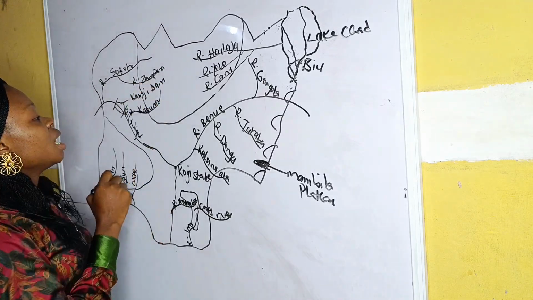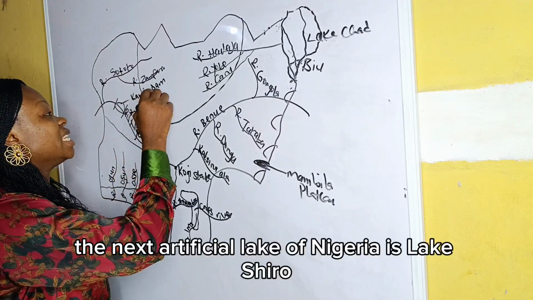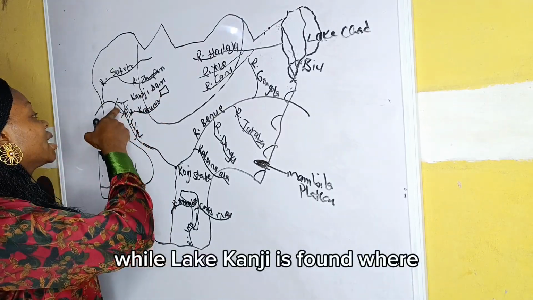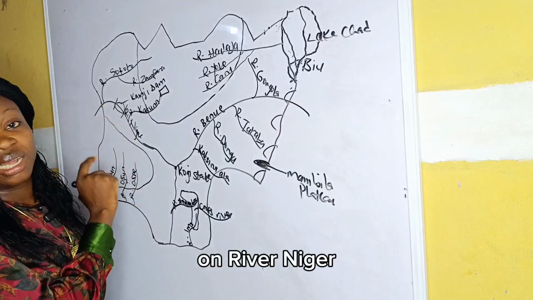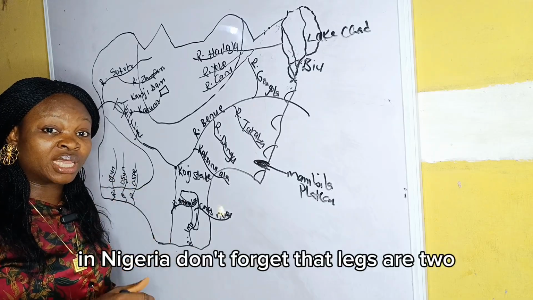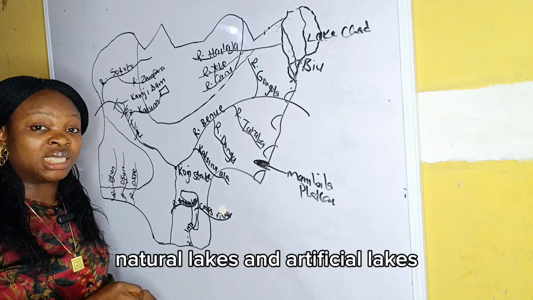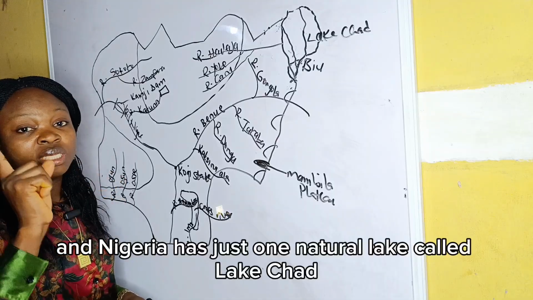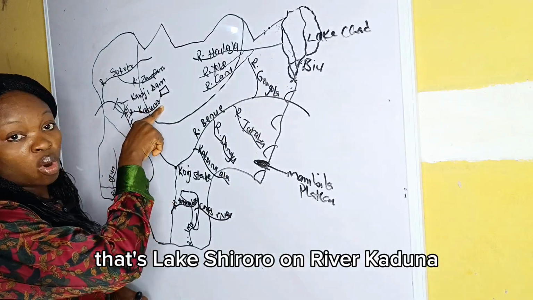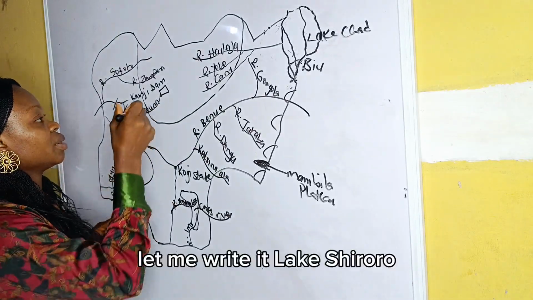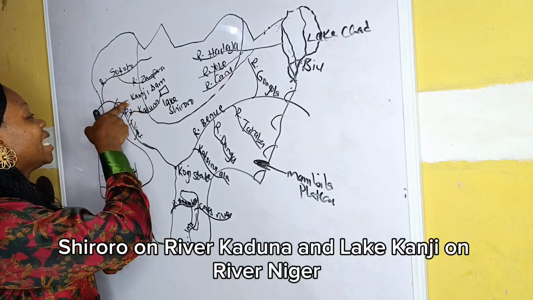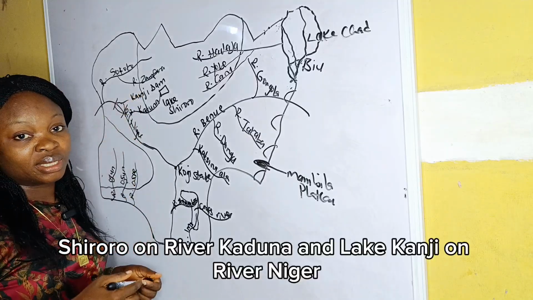The next artificial lake of Nigeria is Lake Shiroro, and this lake is found on River Kaduna, while Lake Kainji is found where? On River Niger. Did you get that now? Those are the 2 artificial lakes that are found in Nigeria. Don't forget that lakes are 2, natural lakes and artificial lakes, and Nigeria has just 1 natural lake called Lake Chad and 2 artificial lakes. That's Lake Shiroro on River Kaduna. Let me write it. Lake Shiroro on River Kaduna, and Lake Kainji on River Niger.